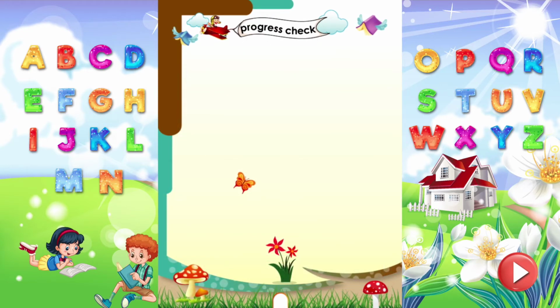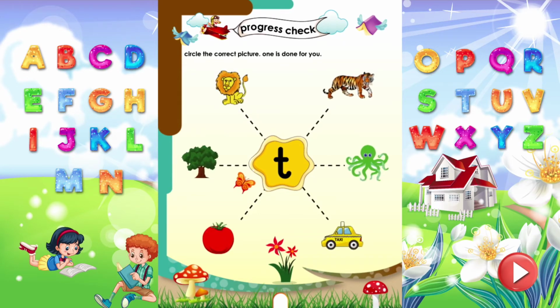Progress check. Circle the correct pictures of sound T. One is done for you. Tomato starts with the sound T. Tree starts with the sound T. Taxi starts with the sound T. Tiger starts with the sound T.